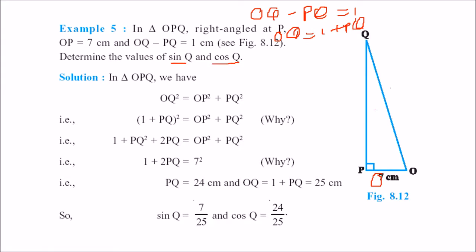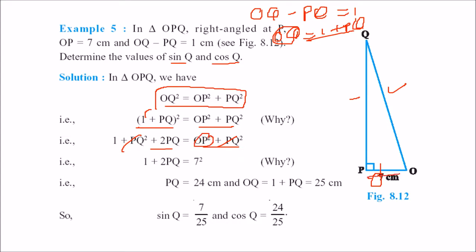In this triangle, OQ square will be equal to OP square plus PQ square. This expression is by Pythagoras theorem. Now OQ can be replaced by 1 plus PQ. So we replace it with 1 plus PQ and this remains the same. Let us open it: 1 square plus PQ square plus 2PQ will be equal to OP square plus PQ square. Now PQ square gets cancelled and you can find out PQ.